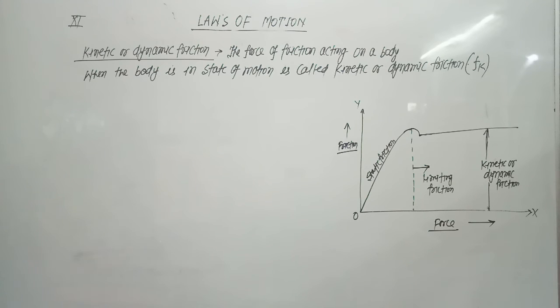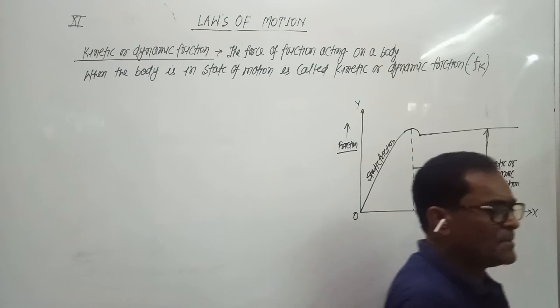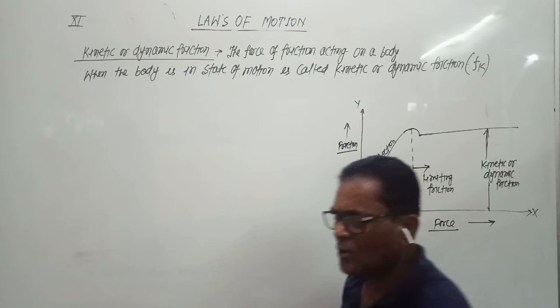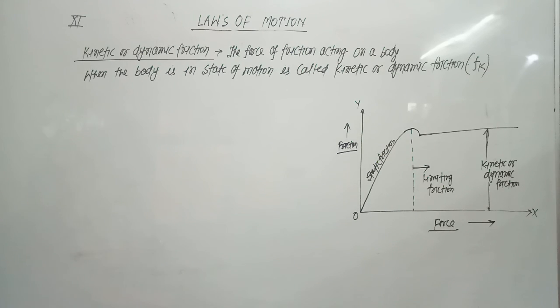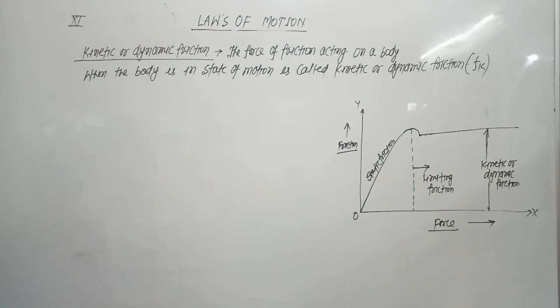Limiting friction is the maximum value of static friction when the body is just going to start, and kinetic or dynamic friction acts on a body when the body is in a state of motion. In the next video, we study the law of limiting friction and also the law of kinetic friction.